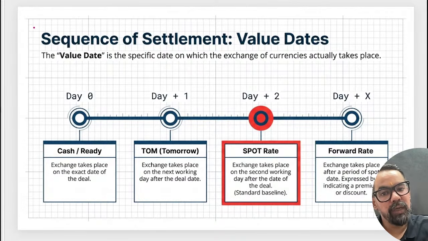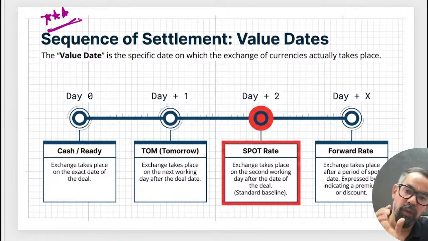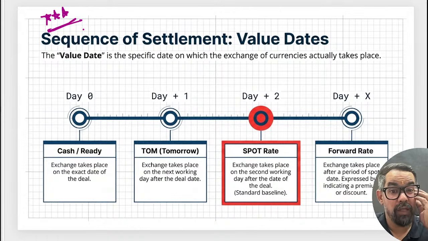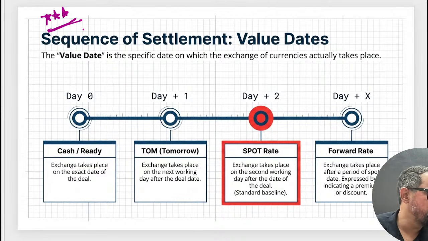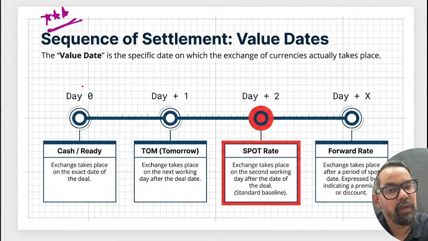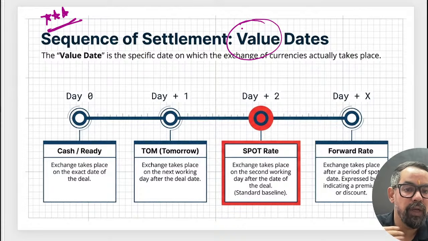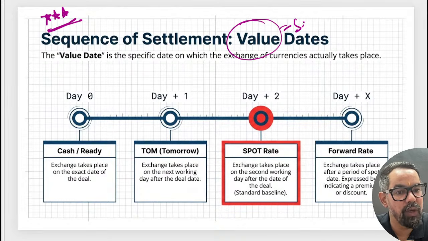Value date concept, this also gets asked many times in your examination for 1 mark or for 2 marks. So they'll give you some example and they'll ask you the trade type. You have to name the trade type, right? So what will be your answer? Simply, value date is basically a date of settlement. When it comes to value date, it is equal to date of settlement.